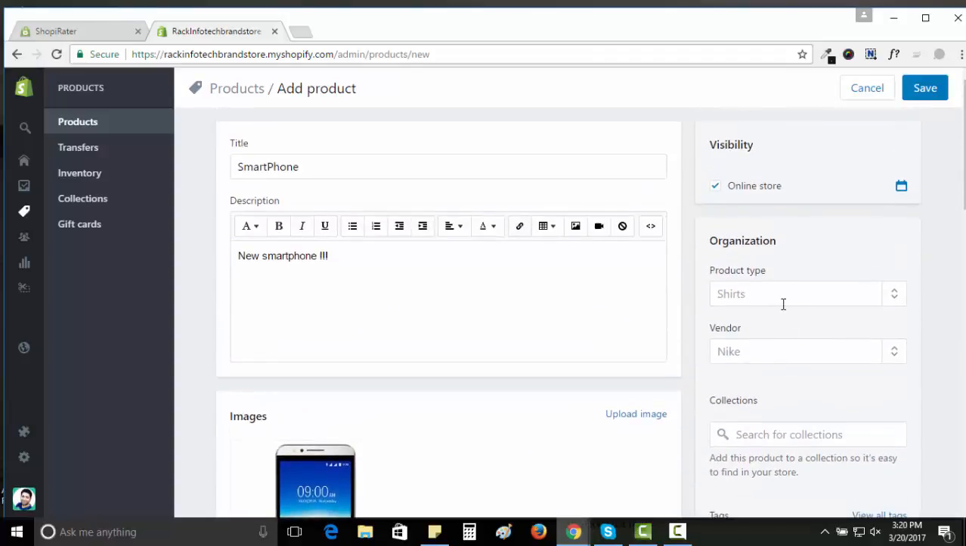okay, under the product type, this field is mandatory because you have to give some category for your product. If you don't give your category here, it will not display the product. So just give the product type here. If you select mobile, just give the category like mobile and click on save.